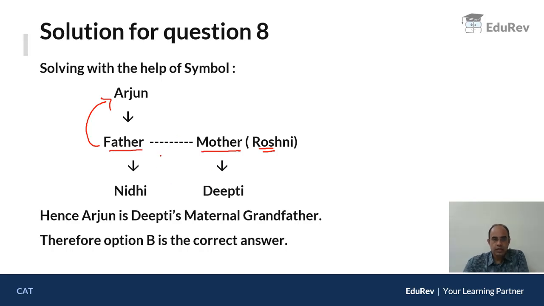And the question being asked is, how is Arjun related to Dipti? Now, Dipti is Arjun's daughter's daughter, because Rosni is Arjun's daughter and Dipti is Rosni's daughter. Therefore, Dipti is Arjun's daughter's daughter. Hence, I can say Arjun is Dipti's maternal grandfather. Why maternal? Because he is her mother's father, Nanaji. Therefore, option B is the correct answer.